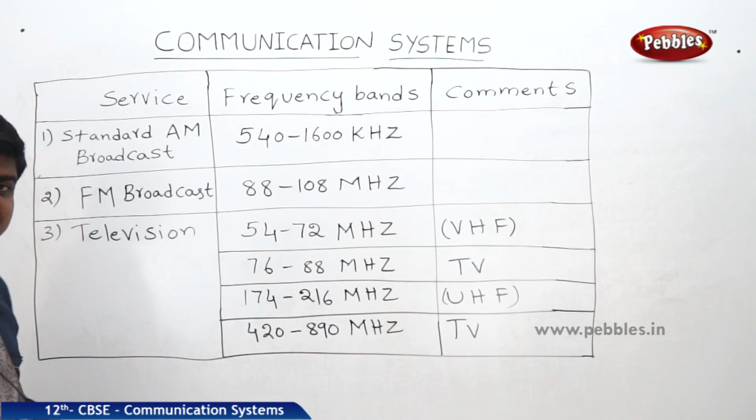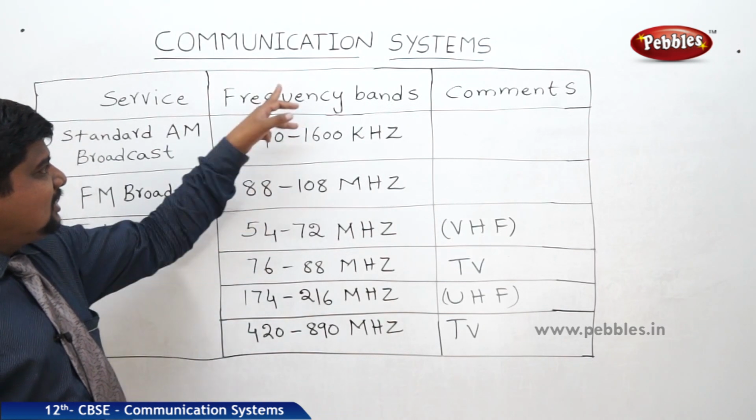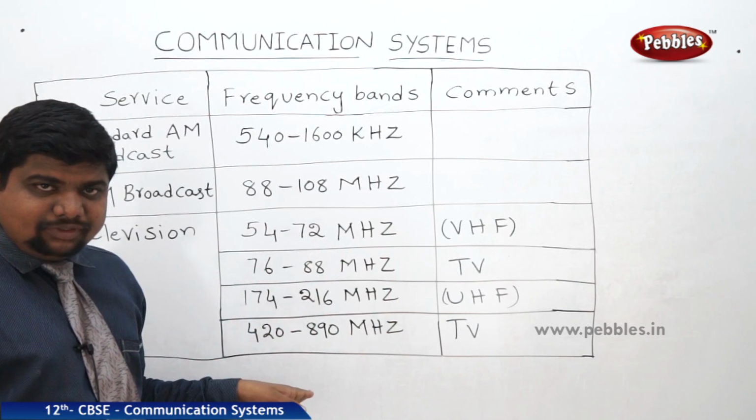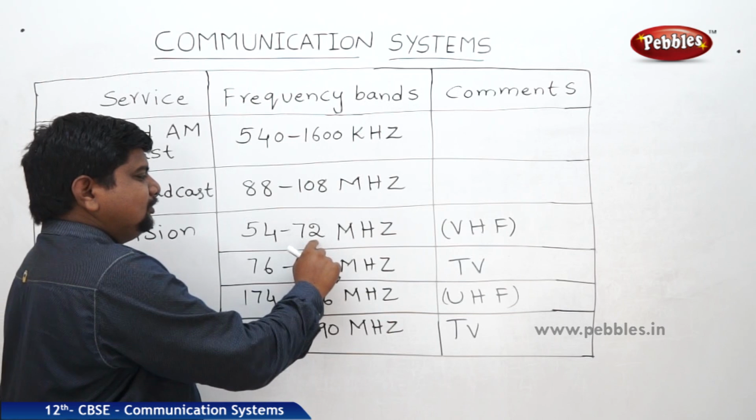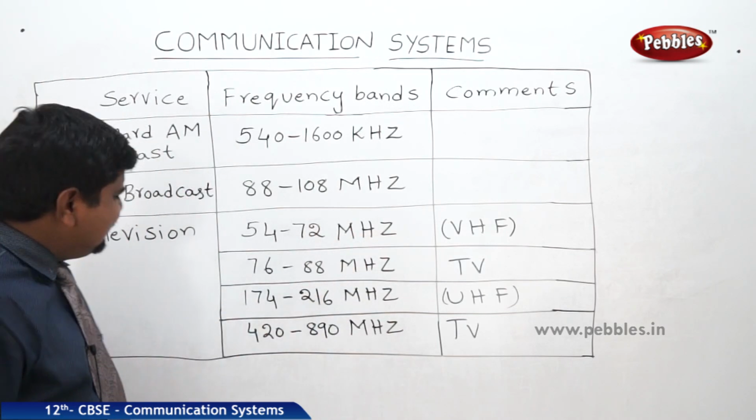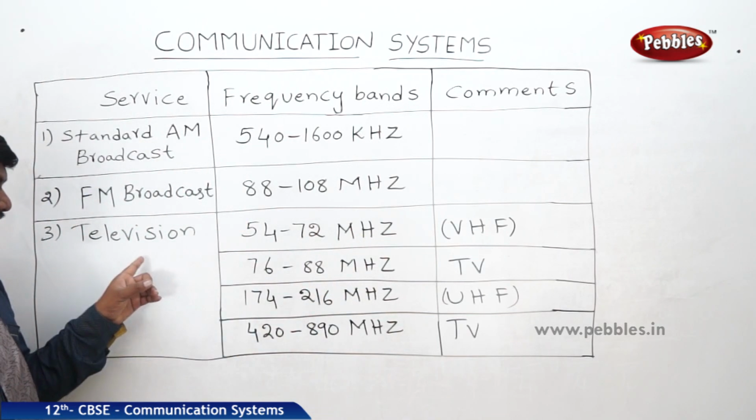Next one, television. Television also has 4 sub frequency bands. One is the very high frequency region, 54 to 72 megahertz. What is the need for 4 sub classifications in television?